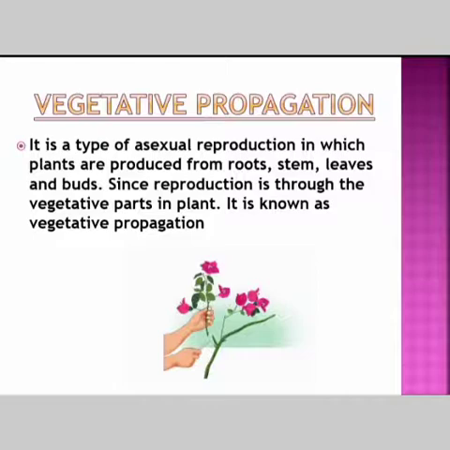In case of asexual reproduction, as we learned, new plants are obtained without the production of seeds. First we shall study vegetative propagation. So what do you mean by vegetative propagation? It is a type of asexual reproduction in which new plants are produced from roots, stems, leaves as well as buds.